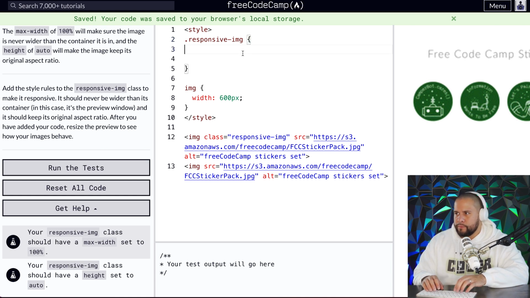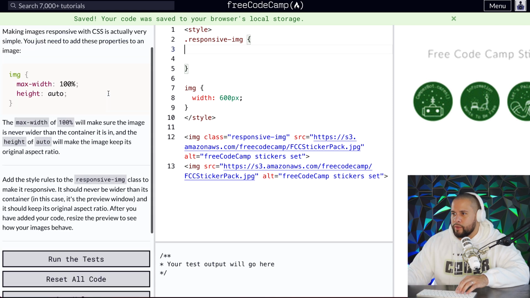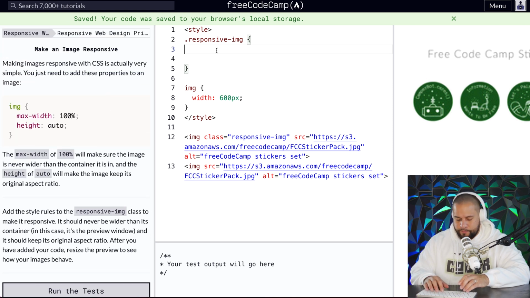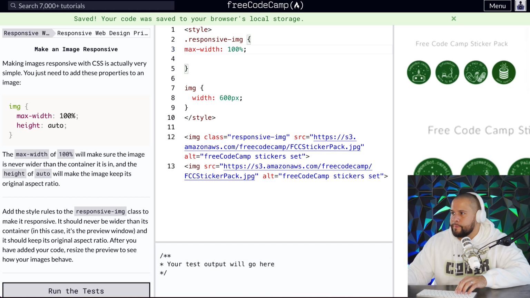So we just go, what's it, max height? What's it, width? Width 100%, max width 100%. Max width 100%. And then height auto.